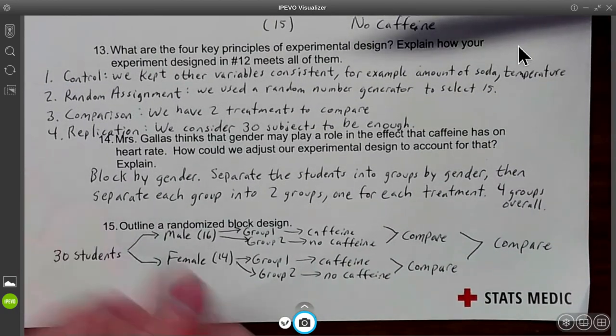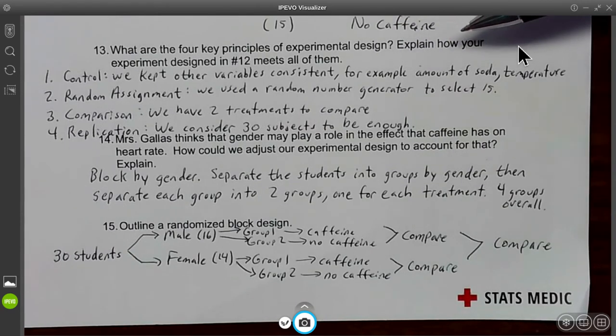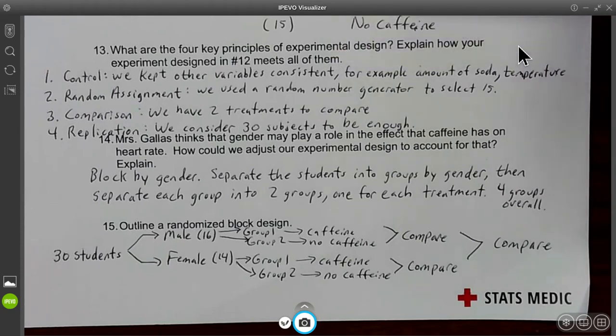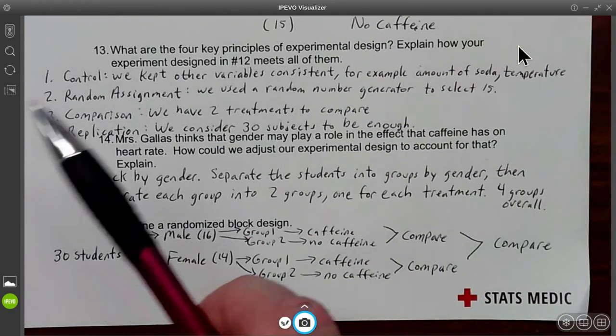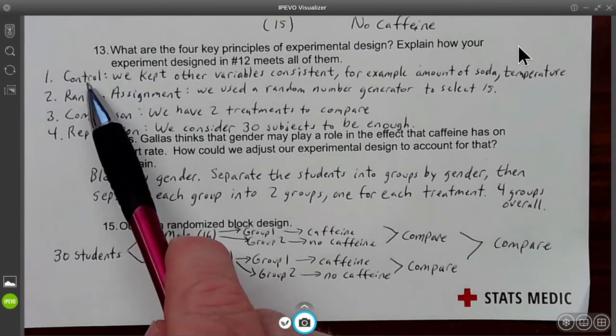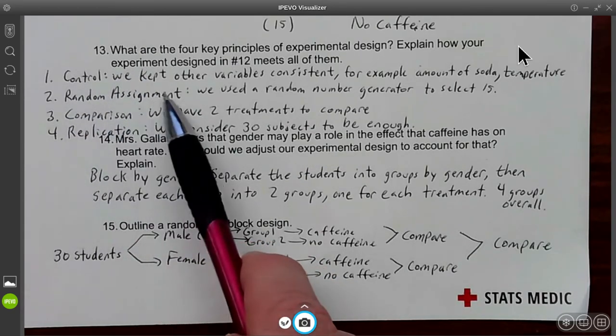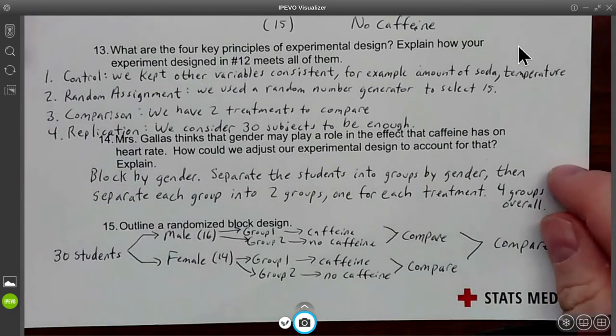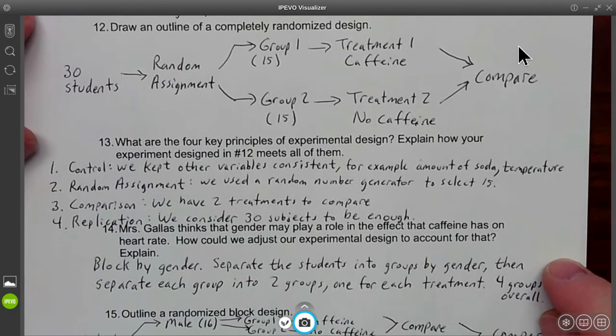What are the 4 key principles of experimental design? Explain how your experimental design in number 12 meets all of them. So in the previous design, how does it meet all of these? So you start with control. You've got random assignment, you got comparison, you got replication. Okay, let's relate that to 12. Let's go back. Here it is. There's your experiment in 12.